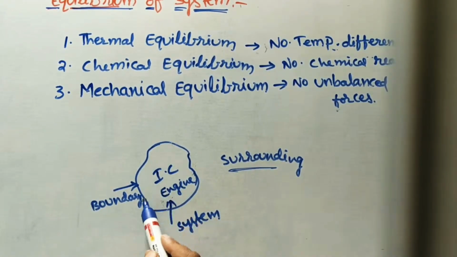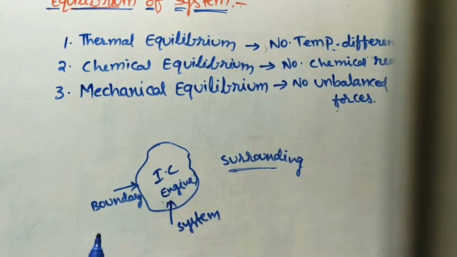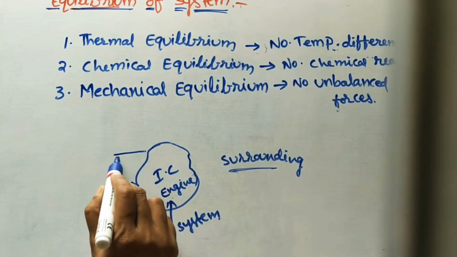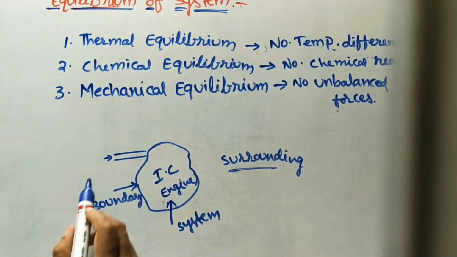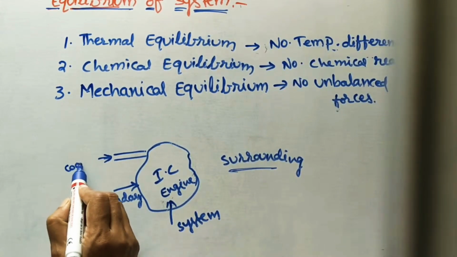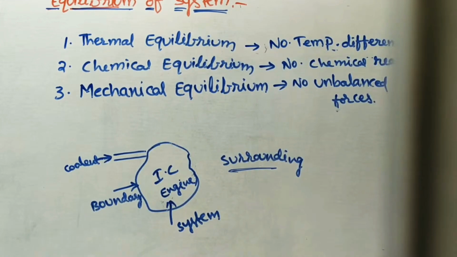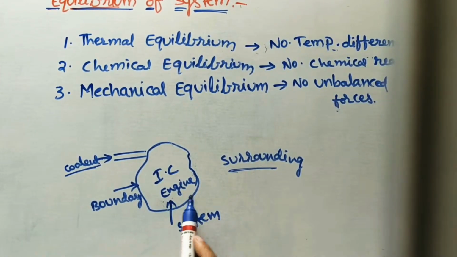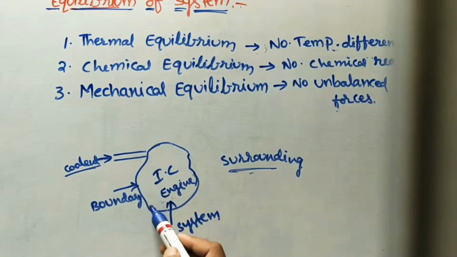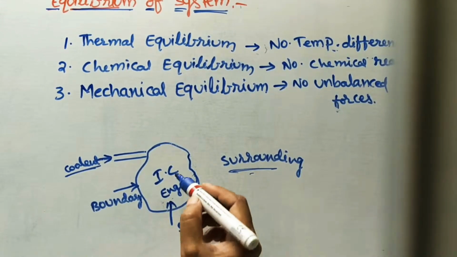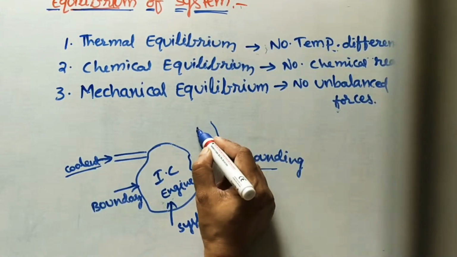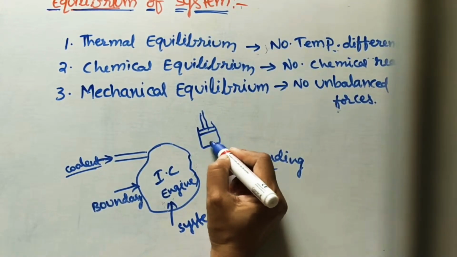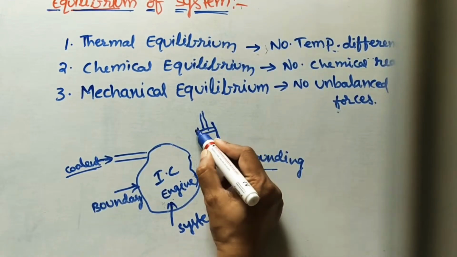So for keeping this engine in equilibrium, for big engines, for big automobile vehicles and heavy duty engines, we cool the engine with some coolant passing around the cylinder. We are trying to keep the engine at the surrounding temperature. Otherwise, the material we are using for the cylinder in the combustion process will burn easily.